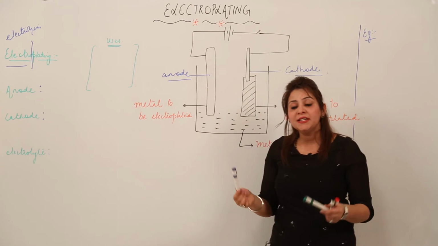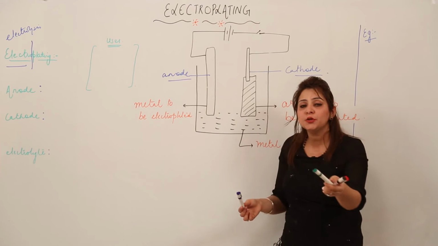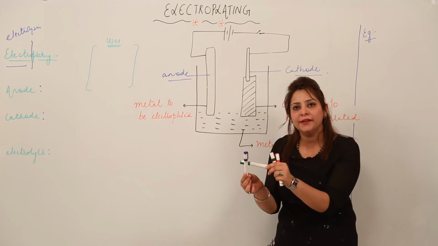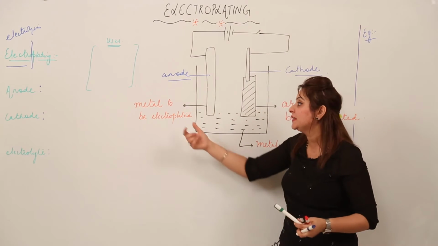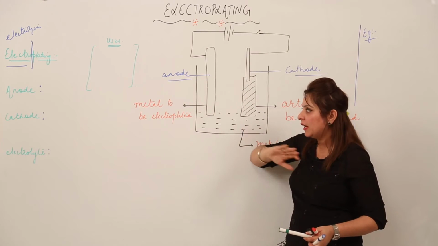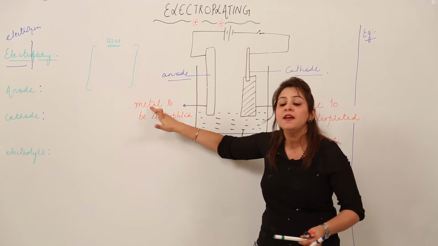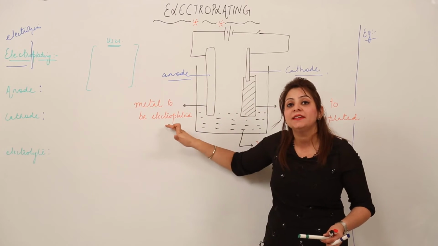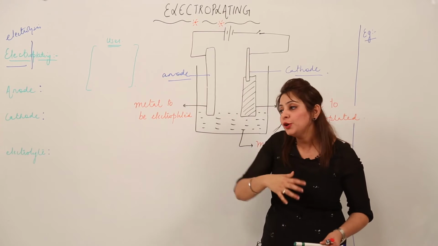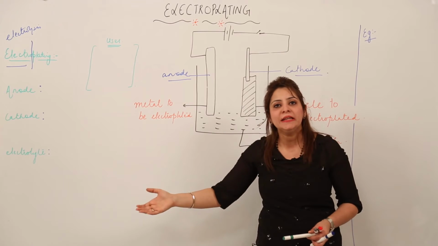So that means the metal which is to be coated is made as anode. So as I told you, I am just coating copper on iron in order to prevent rusting. So that means it is made up of copper in case of iron, right? Again I am telling you, anode is always made up of that metal which is to be electroplated. That means the metal which we wish to deposit on the article, which we wish should make a coating on an article, right?